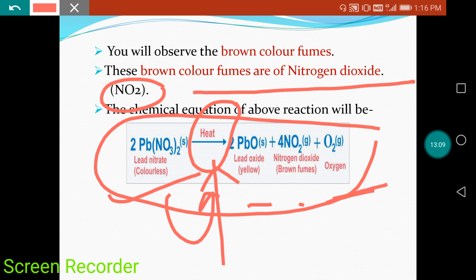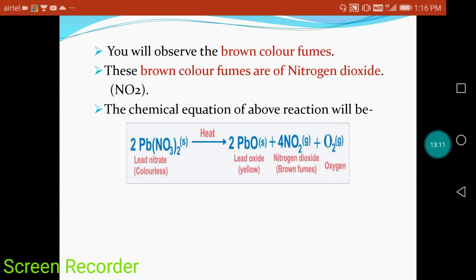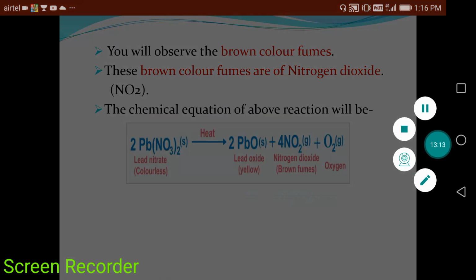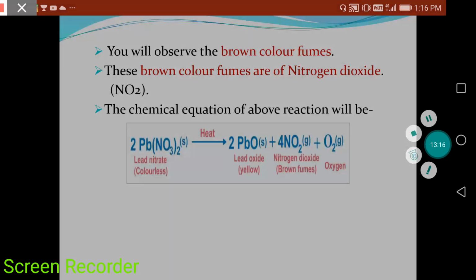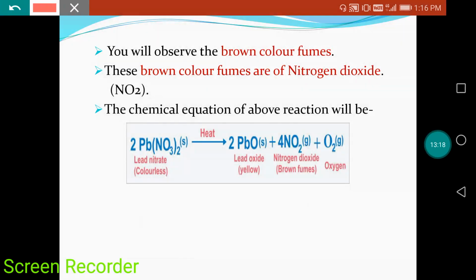For class 10th students, one thing is important here: please see the reactions carefully. Reactions are very important for you, right? Balancing the equation, I have already uploaded a video on balancing the equation. You should first see how we balance the chemical equation, so you will get an idea.